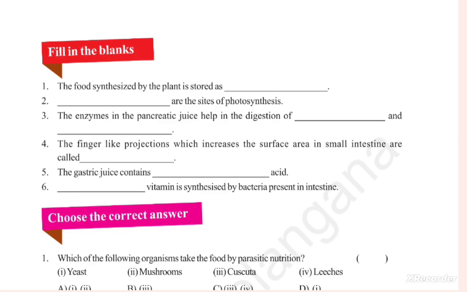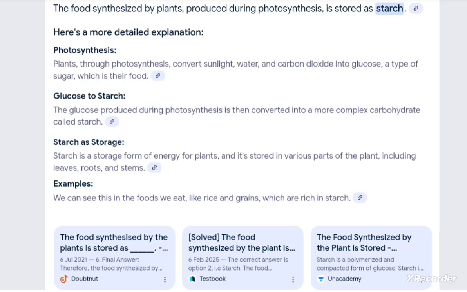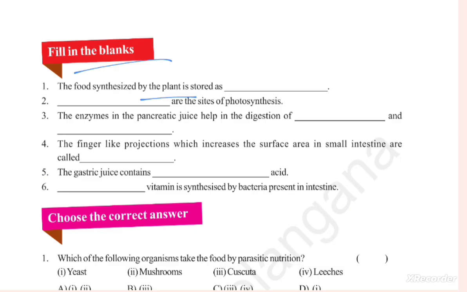Now fill in the blanks. The food synthesized by the plant during photosynthesis is stored as starch. Photosynthesis: glucose to starch. Dash are the site of photosynthesis, and our answer is chloroplasts. The chloroplasts are the sites of photosynthesis.